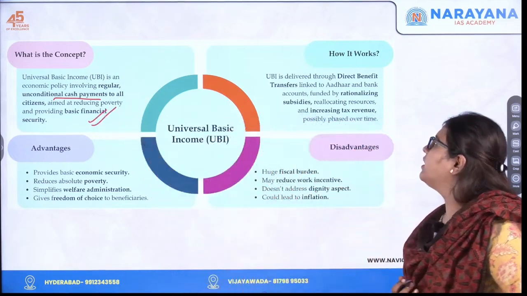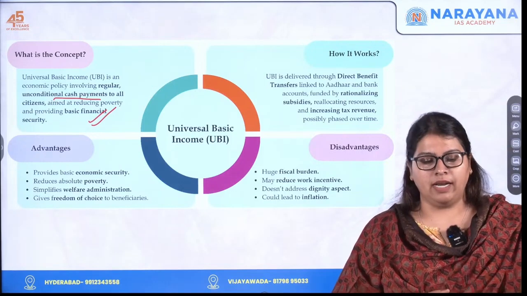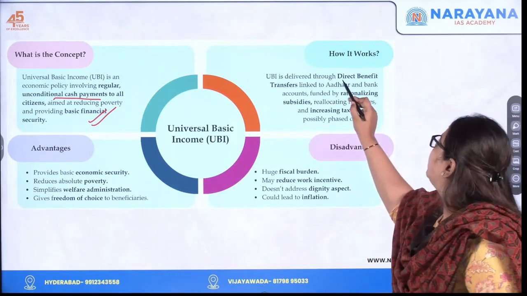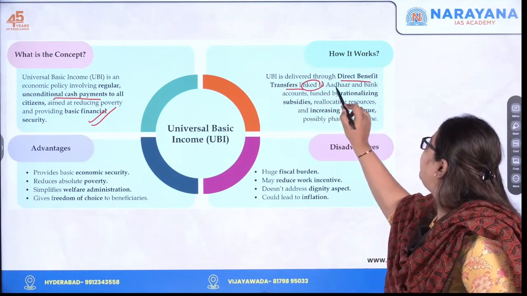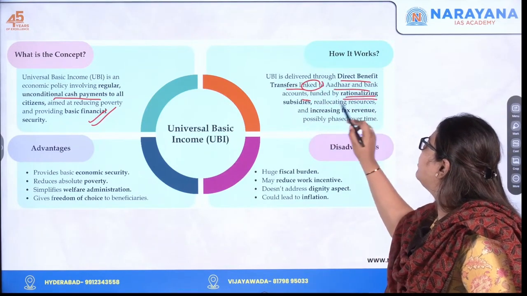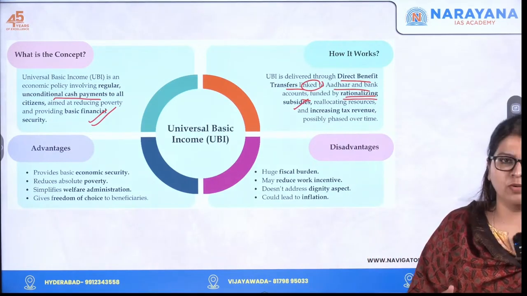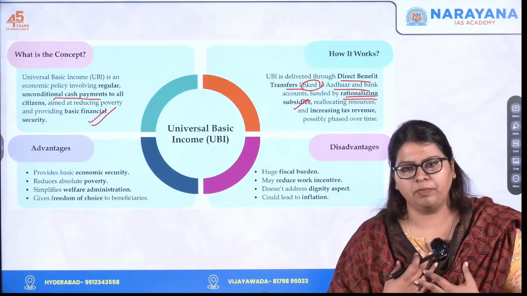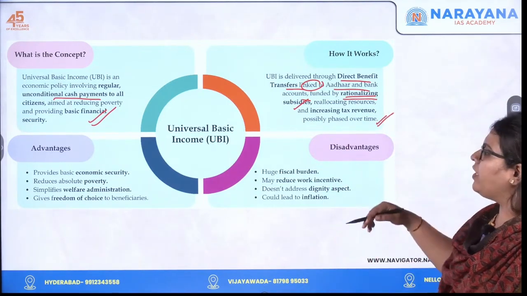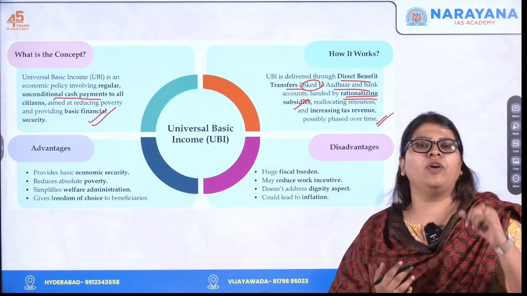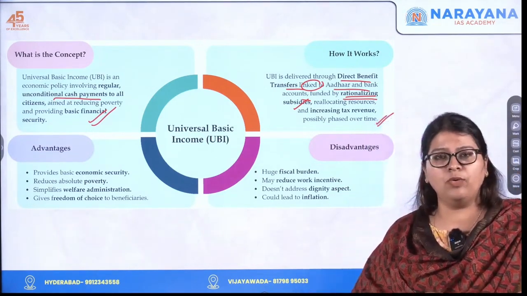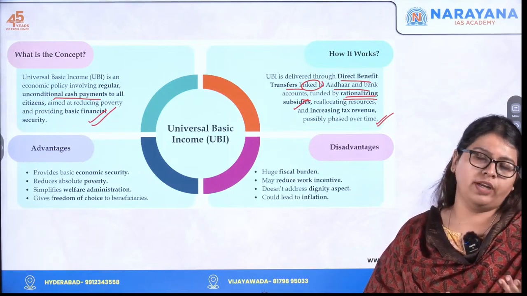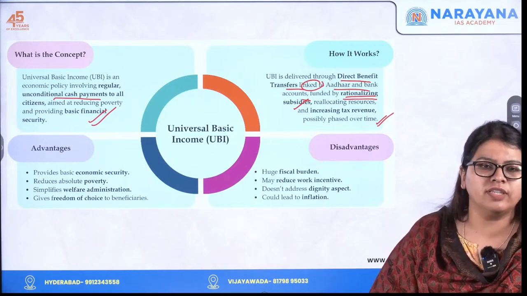How it works is that monthly the government will transfer me some amount of money through direct benefit transfer, to the accounts linked to Aadhaar and bank accounts, funded by rationalizing the subsidies, reallocating the resources, and taxing the rich people more, and that will be given to the poorer people. So that is how it works. Is it advantageous? Of course, yes, because it's going to reduce poverty. It is going to bring down financial instability, or in other words, it's going to enhance your financial security, isn't it?